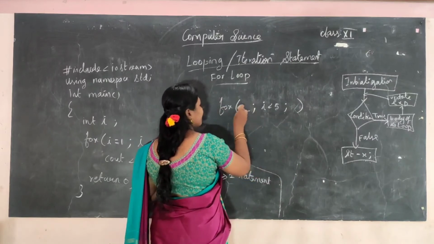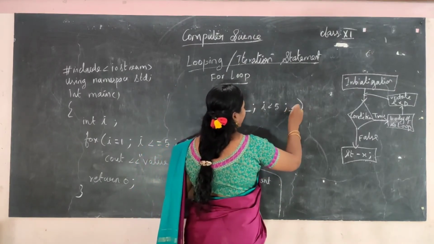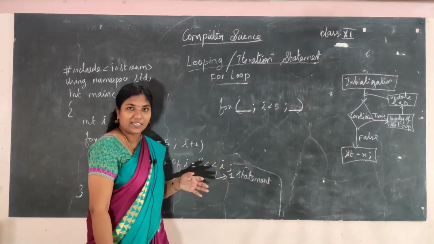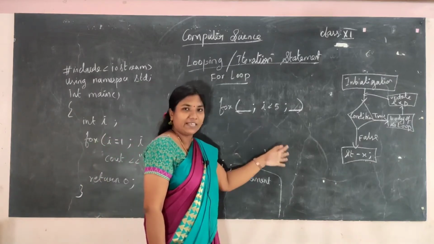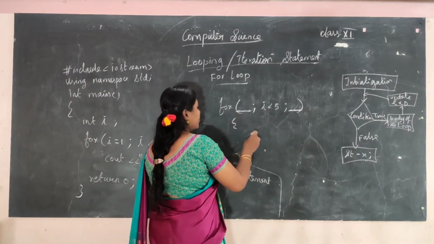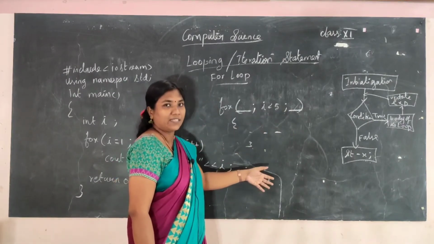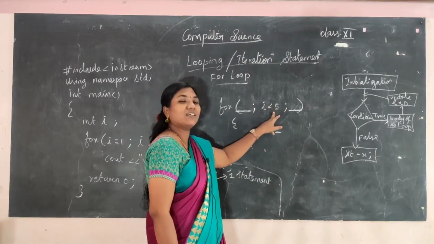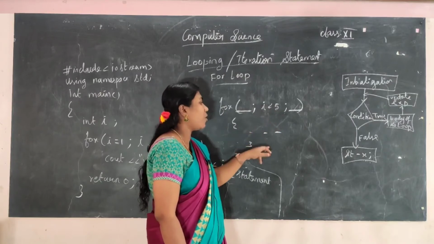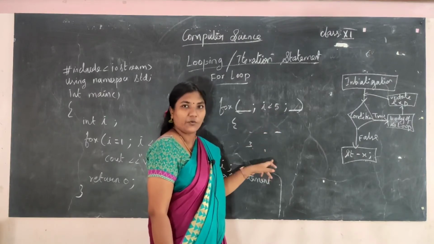I have not specified the initialization or the update expression, and it will not show any error. As long as the test expression is true, the body of the loop will be executed.